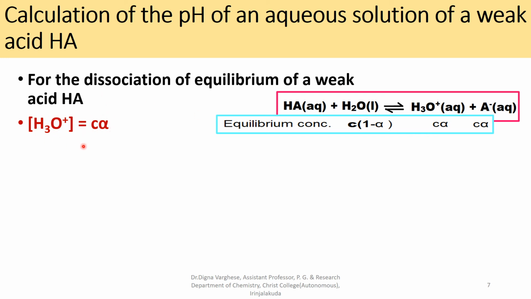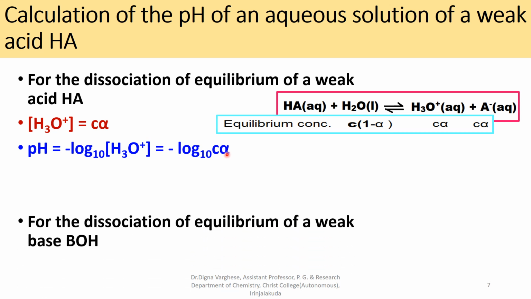From this we can calculate the pH of the aqueous solution of a weak acid. pH is equal to minus log to the base 10 of the concentration of H3O plus, which is equal to minus log C alpha.